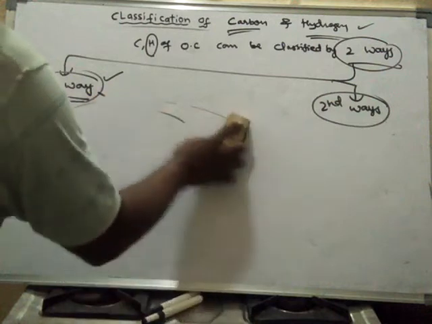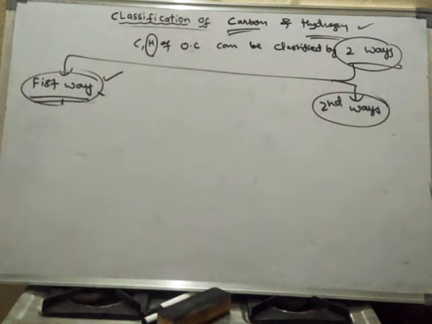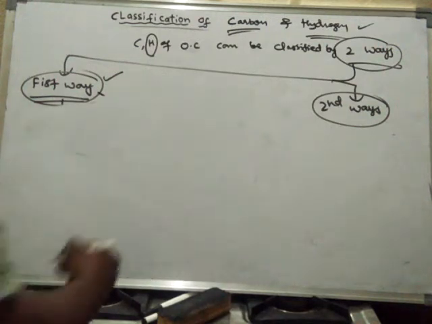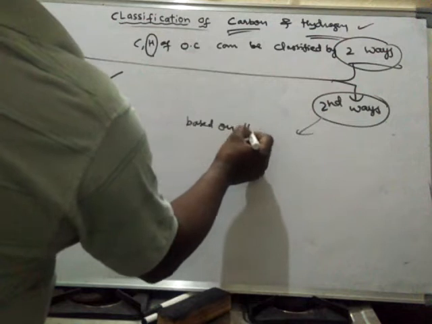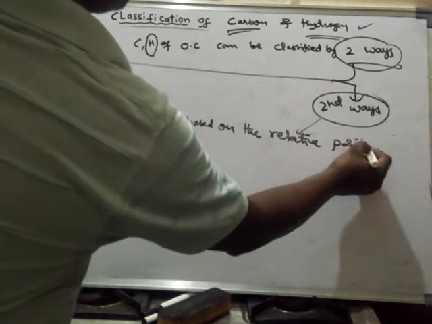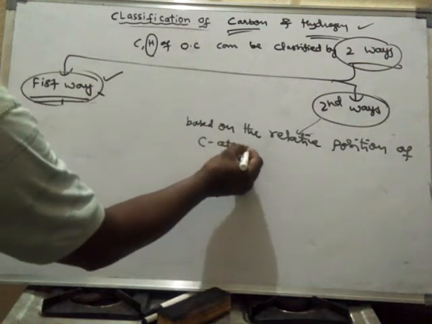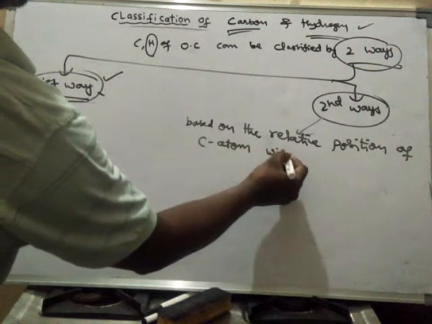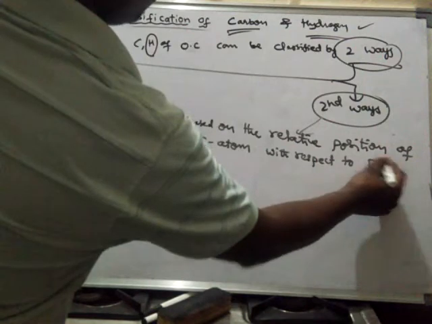Now let us learn the second way of classification of carbons and hydrogens present in the organic compound. In this method, we have to see the relative position of different carbon atoms. The second method is based on the relative position of carbon atom with respect to functional group.